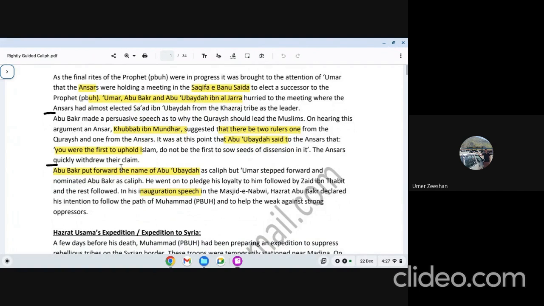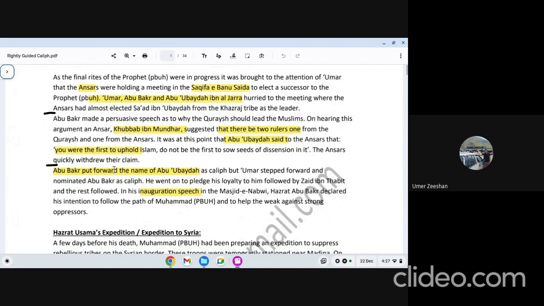For that, I will show you a past paper which has election of Abu Bakr as a caliph and expedition to Syria. Cambridge has given almost a complete page marking scheme on the election of Abu Bakr as a caliph. So there you will find the detail and the debate going on. Let me give you a little idea of it.